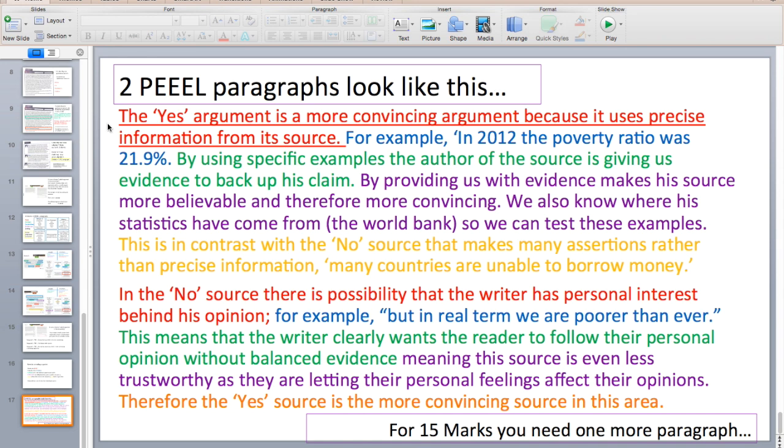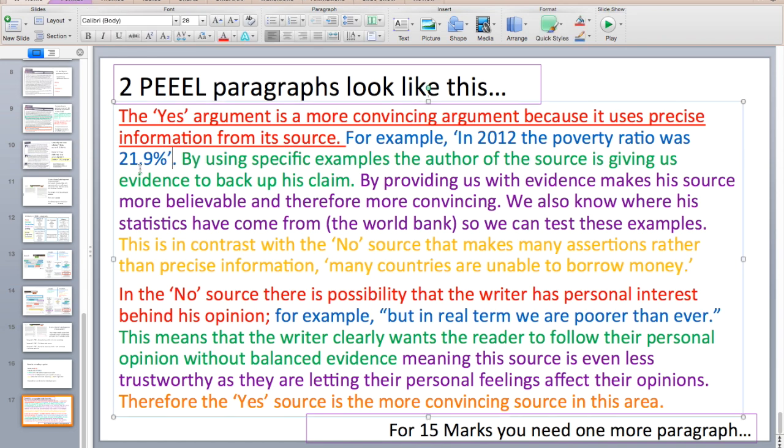The yes argument is a more convincing argument because it uses precise information from its source. For example, in 2012, the poverty ratio was 21.9%. By using specific examples, the author of the source is giving us evidence to back up his claim. Providing us with evidence makes his source more believable and therefore more convincing. We also know where his statistics have come from, the World Bank, so we can test these examples.